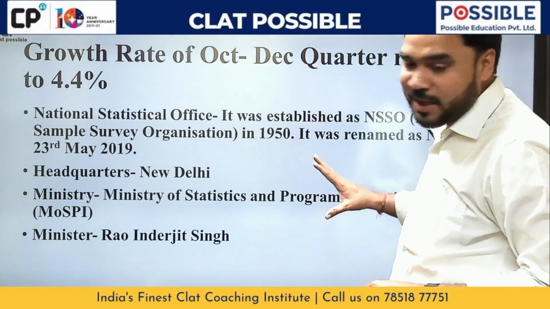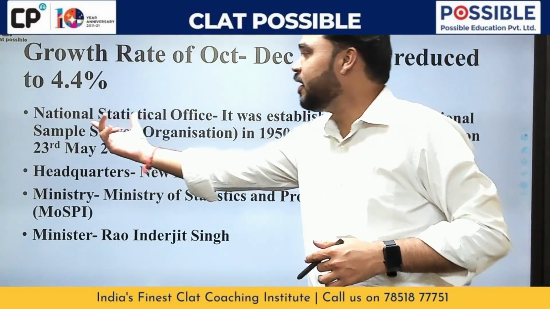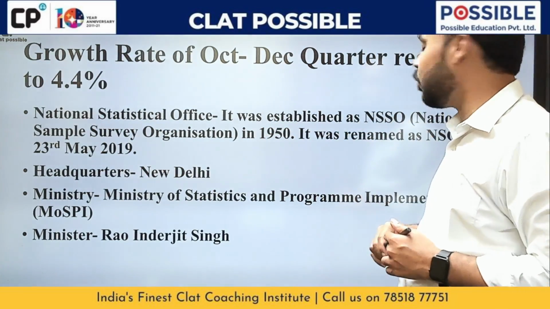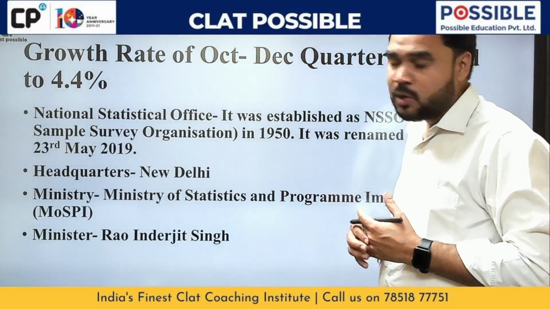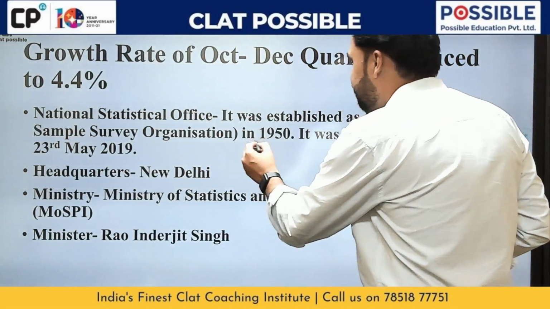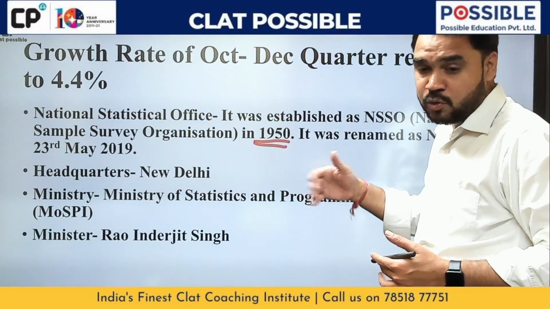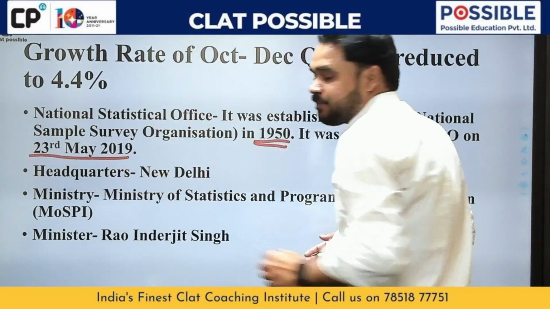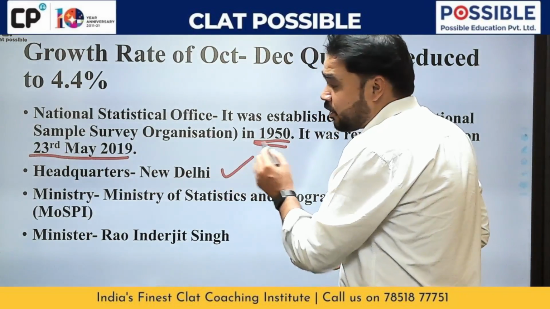Now, as we have seen here about the NSO, so what exactly NSO is, just pay attention. National Statistical Office, NSO, it was established as NSSO. Okay, so initially the NSO was termed as NSSO, that is National Sample Survey Organization. The foundation year was 1950. However, this name was changed from NSSO to NSO on 23rd of May 2013. Where are the headquarters? So the headquarters of NSO are located in New Delhi.